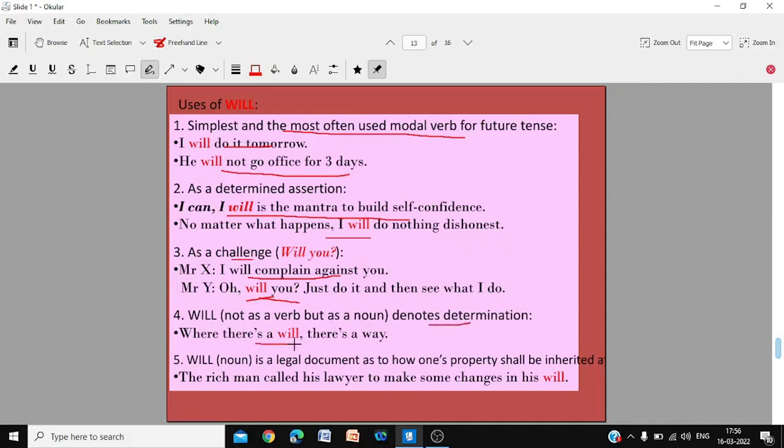Will, not as a verb but as a noun, denotes determination. Where there's a will, there's a way. Will is also a legal document as to how one's property shall be inherited after death. This is not a modal, this is a noun. Modal is always a verb. The rich man called his lawyer to make some changes in his will, how your money shall be distributed after your death.